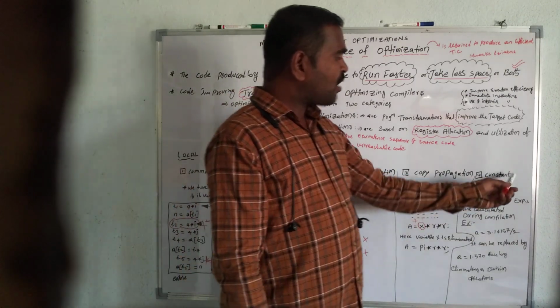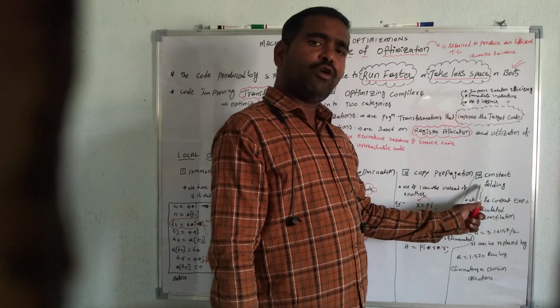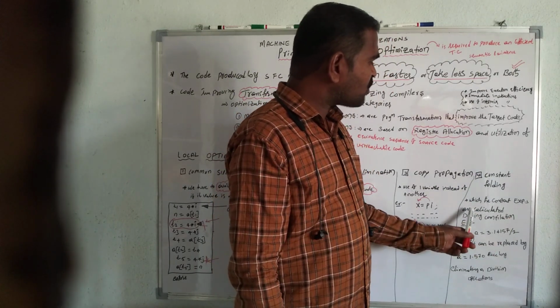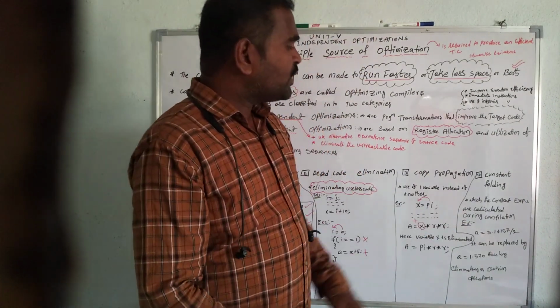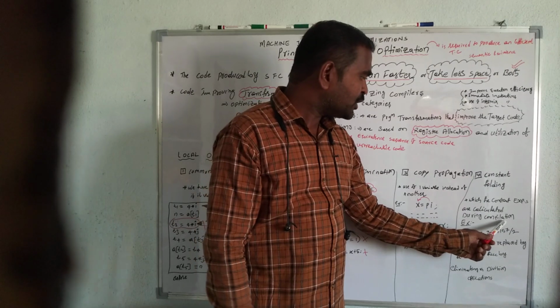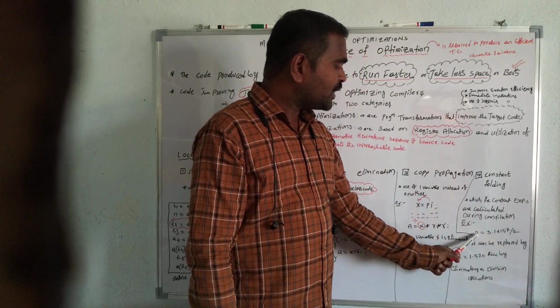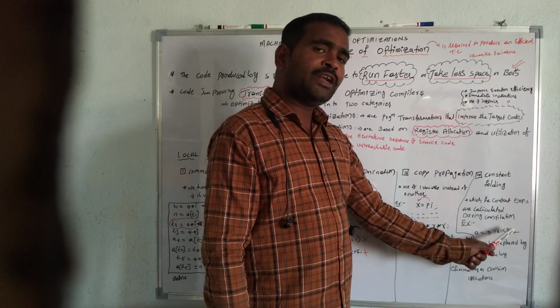So then again the constant folding. What is the constant folding here? The constant expressions are calculated during the compilation. That is called the constant folding. Suppose for example here a is equals to 3.14157 by 2.